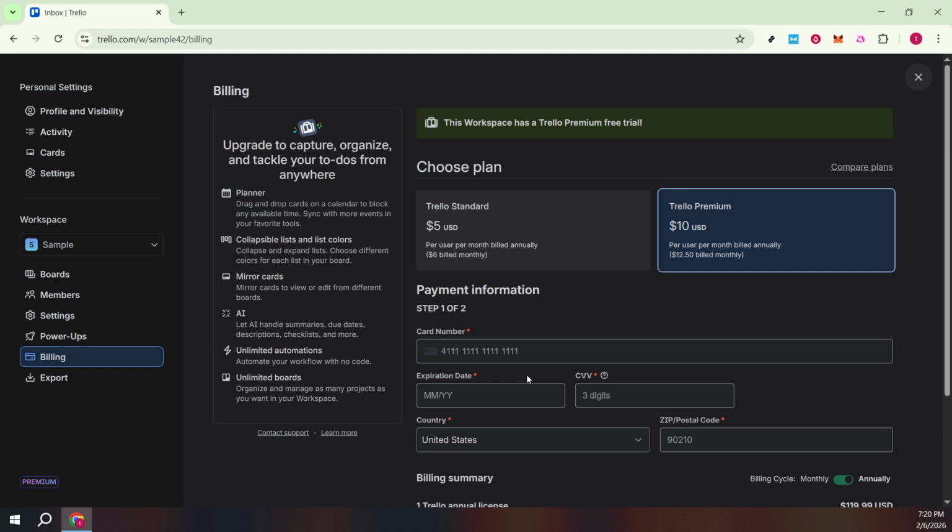After you cancel, you'll get a confirmation on screen, and you may receive an email summarizing the change. Keep that for your records. If you plan to continue using Trello on the free plan, remember that some premium-only features will be removed or limited after the downgrade, so it's a good idea to tidy up boards and review any features you rely on before the billing cycle ends.